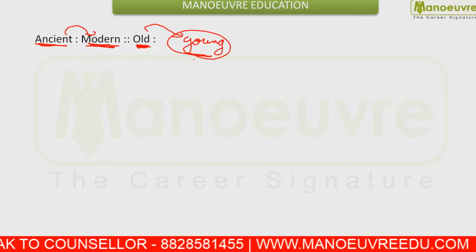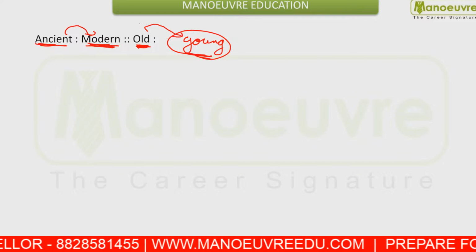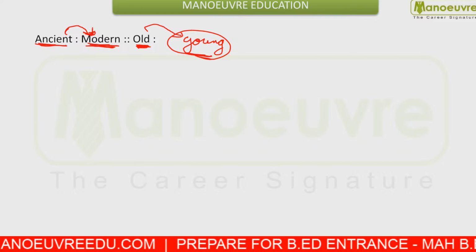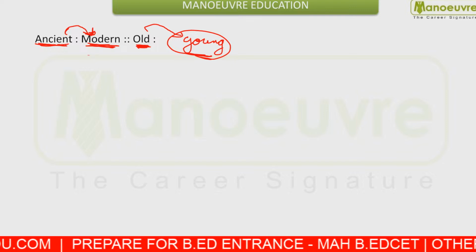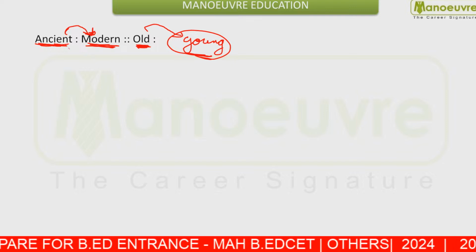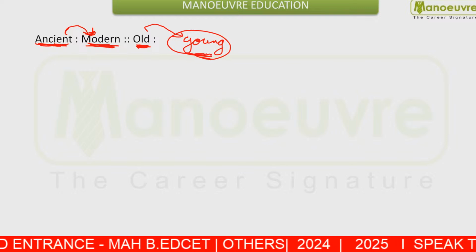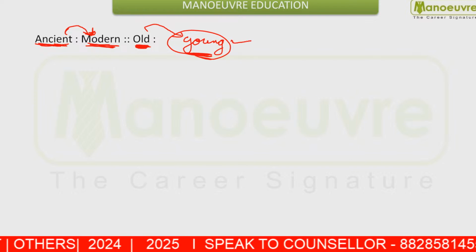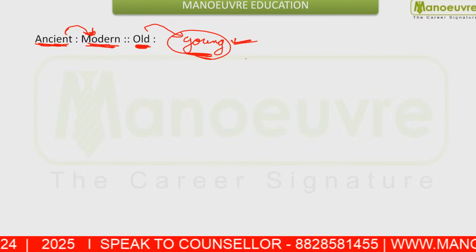If younger one is in your relation, you can say ancient is the old version of modern. Today we are modern, then we are going to become ancient. Now we are young, after some time we will become old. So young will be your answer here. Clear?